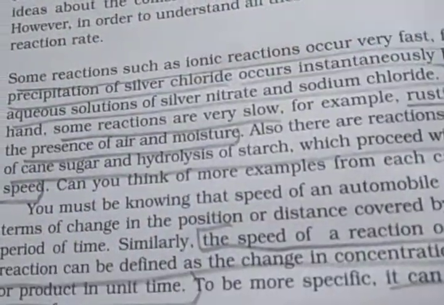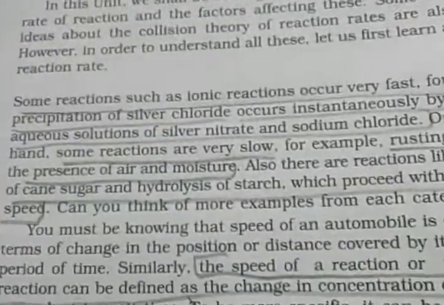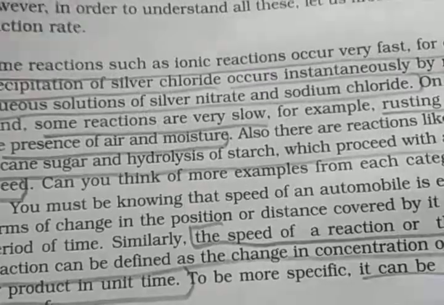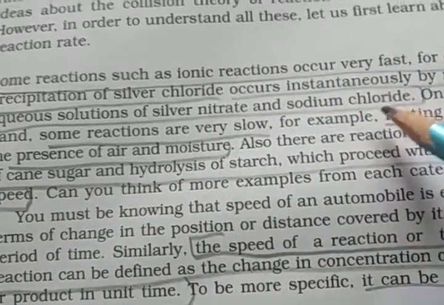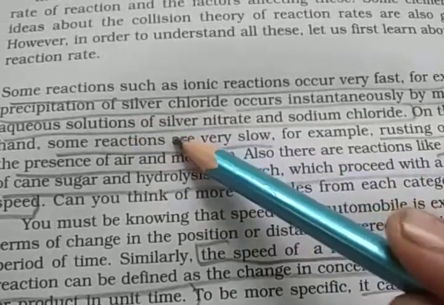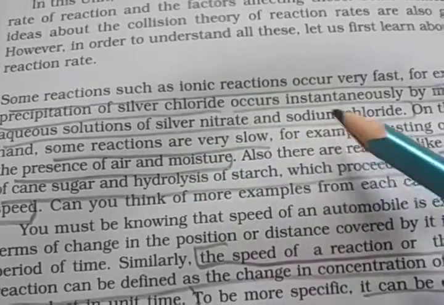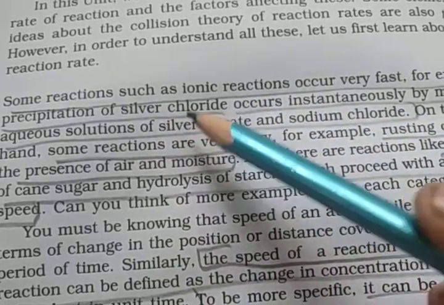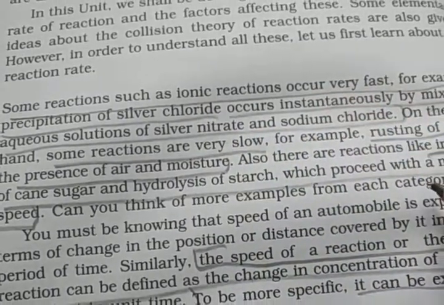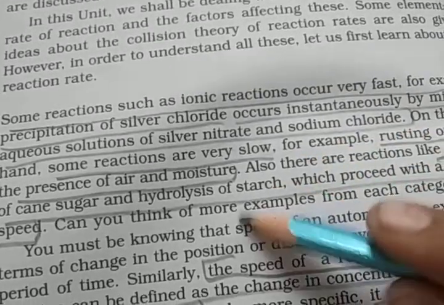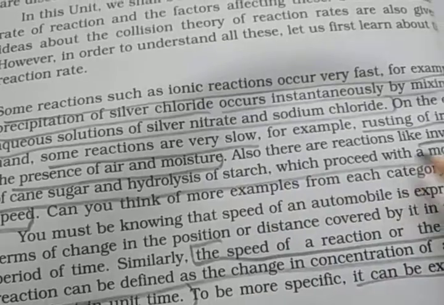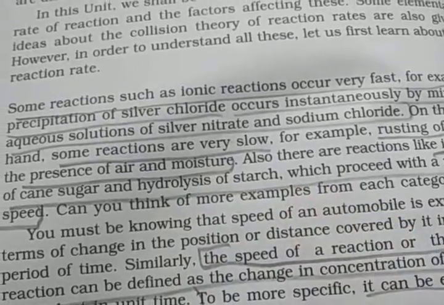Some reactions, for example ionic reactions, occur very fast. For example, precipitation of silver chloride occurs instantaneously by mixing aqueous solutions of silver nitrate, AgNO3, and sodium chloride, NaCl. Whenever AgNO3 and NaCl are mixed, a precipitate of AgCl is formed. So this reaction is very fast, but some reactions are very slow, for example rusting of iron in the presence of air and moisture. And some proceed with moderate speed, for example inversion of cane sugar and hydrolysis of starch.